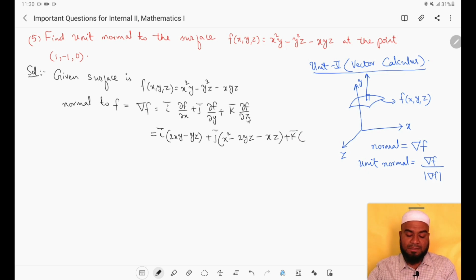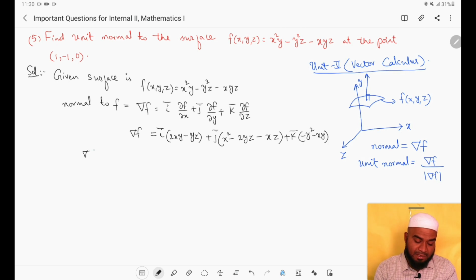Then plus k bar into the derivative of f with respect to z. In the first term there is no z, so this will become 0. In the second term z is there, the derivative of z will become 1, so we get minus y squared. In the last term z is there, the derivative of z will become 1, so we get minus xy. So this is the normal del f. We need del f because we need the unit normal at the point (1, -1, 0).